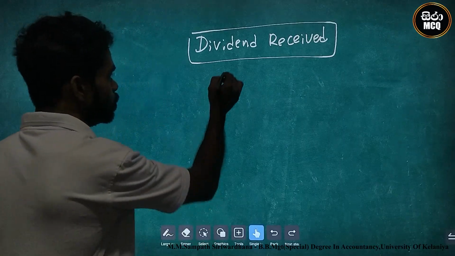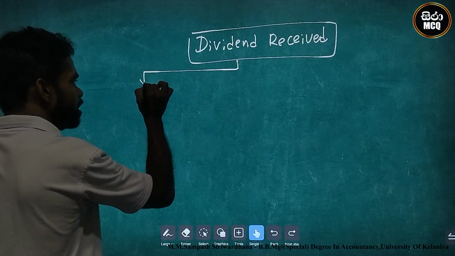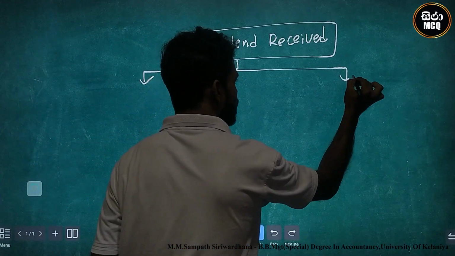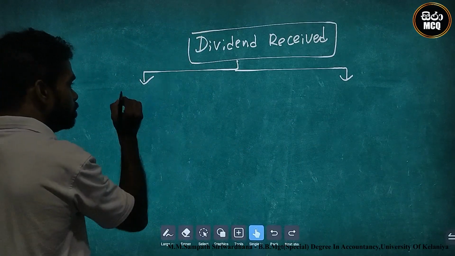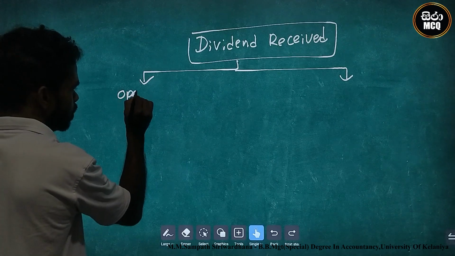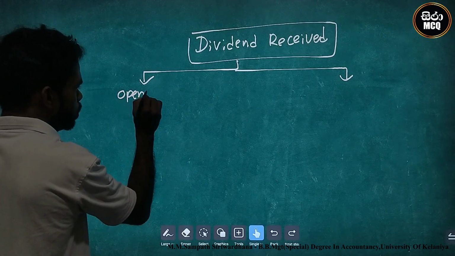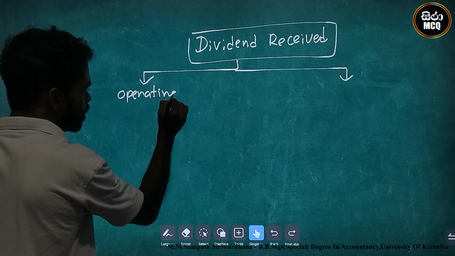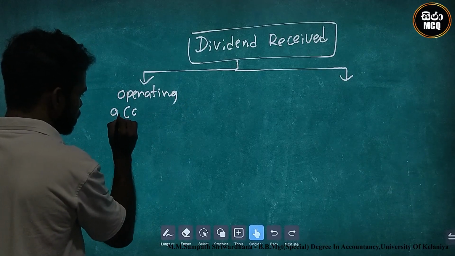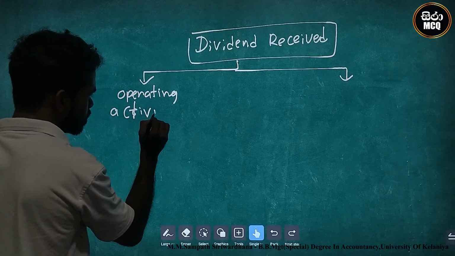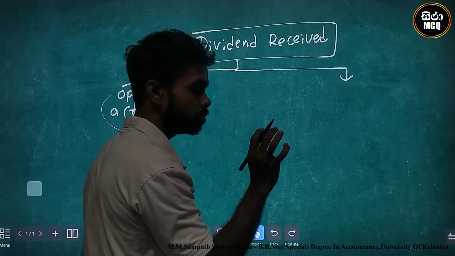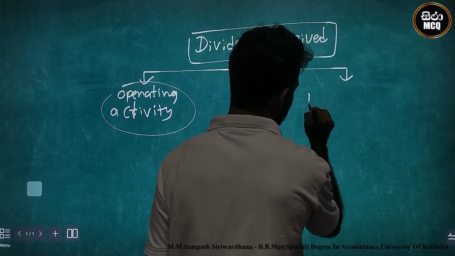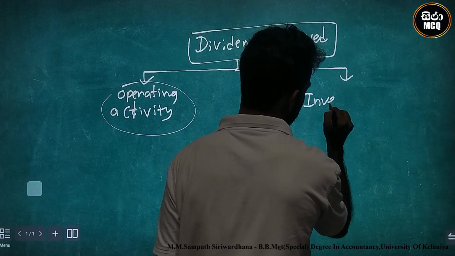The basis of dividend received can be identified as operating activity, or in some businesses as investing activity.